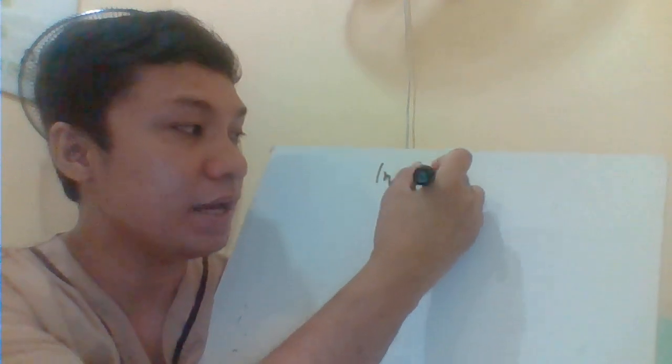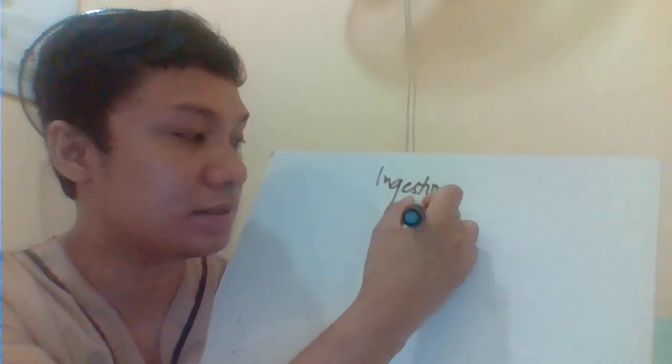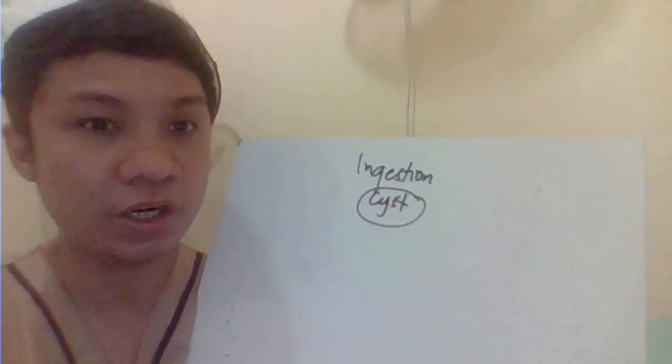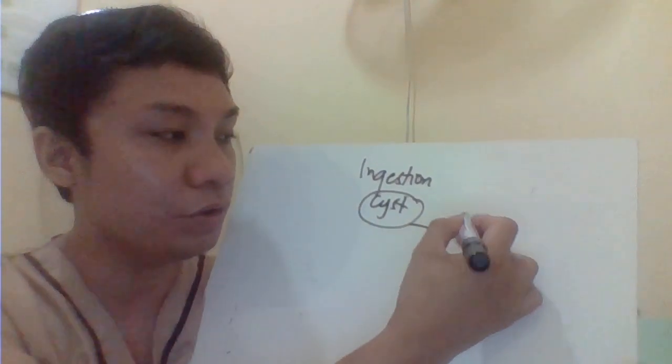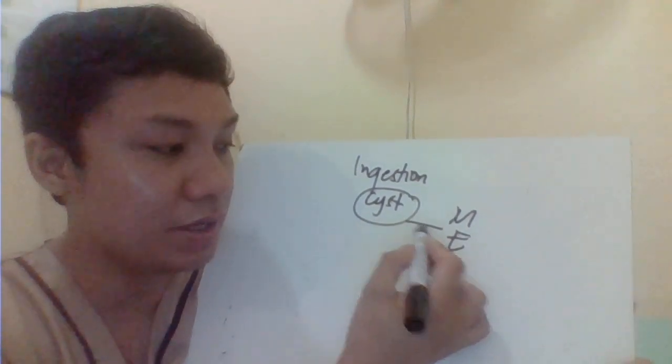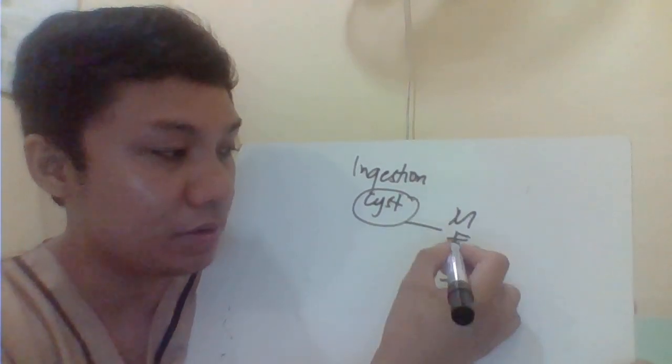Okay, now we go to the life cycle of your Entamoeba histolytica. Most likely, it has the same life cycle for all your amoebas and even your flagellates. They all have similar life cycles. You get infected by ingestion of the cyst, which could be found in contaminated water or food. Then it goes to your mouth, esophagus, and stomach.